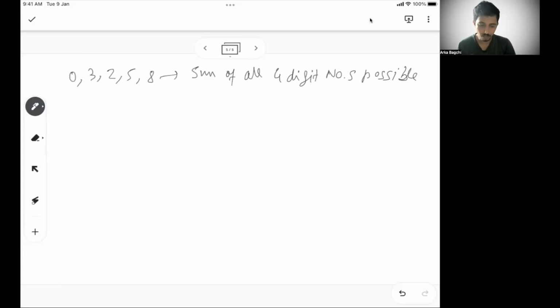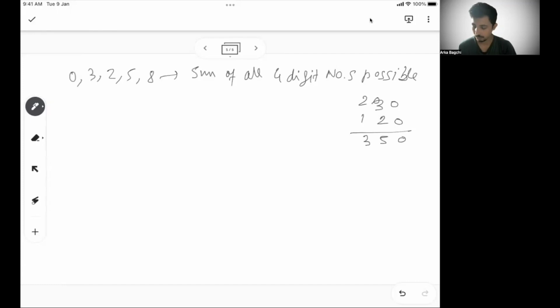Now, if you see typically what we do, if we are doing a sum of 2 numbers, let's understand that first. Let's say you have 230 as a number and 120 as a number. So what we typically do, we do 350, that's the sum.